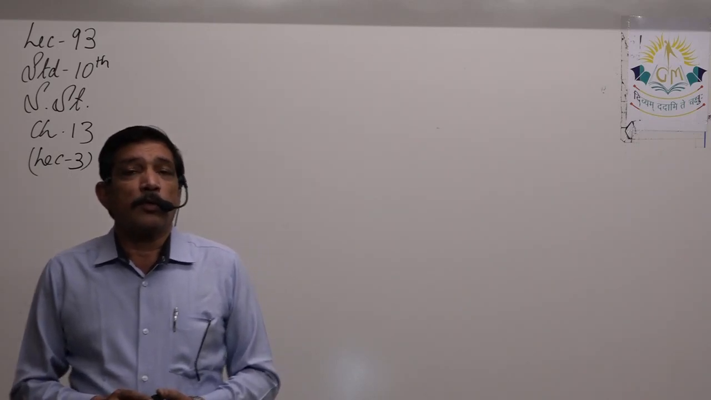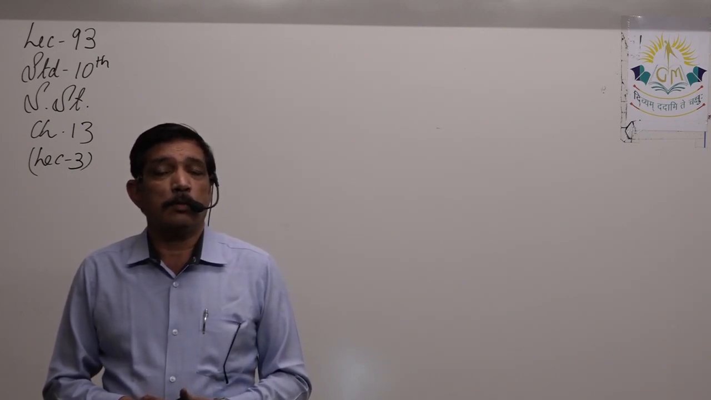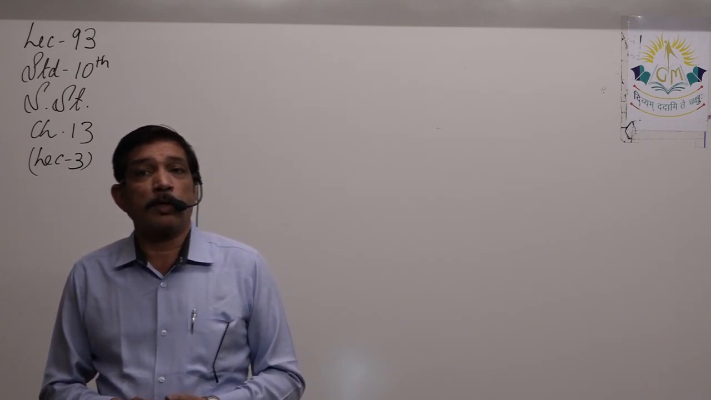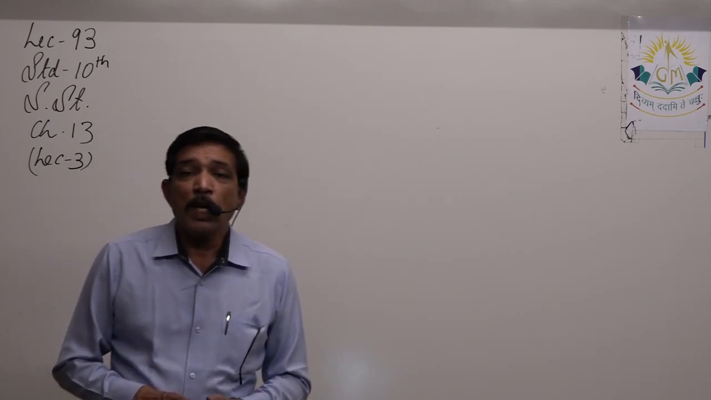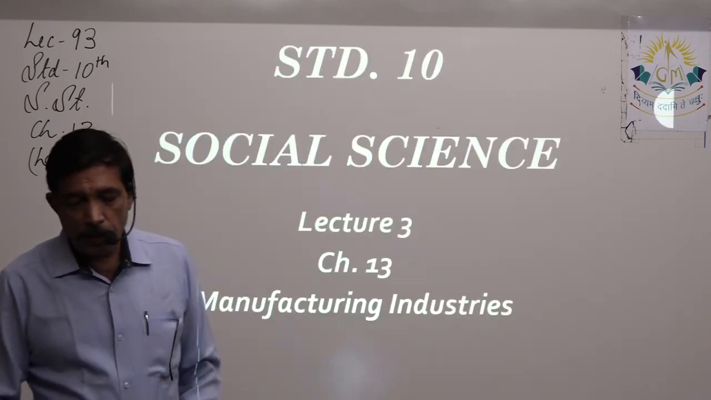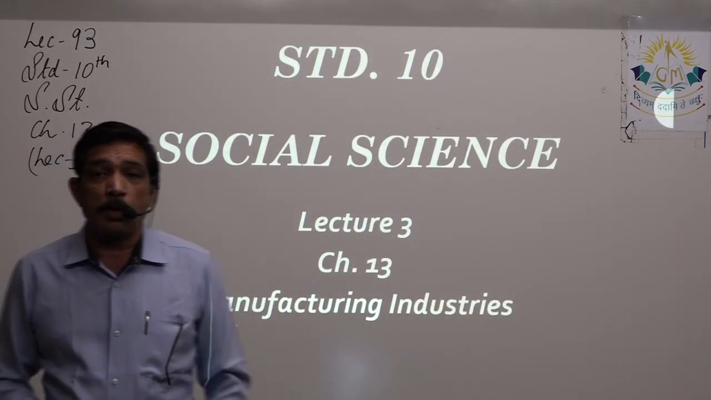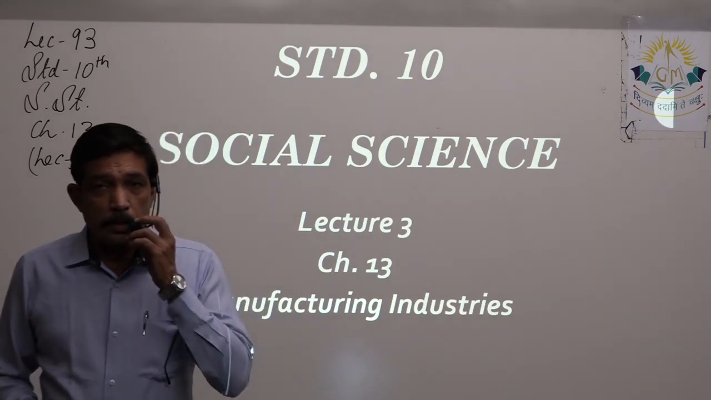Students, from the previous few lectures we have started with chapter number 13, which is part of the geography section of this syllabus. So let us take a quick recap of what we have learned in this chapter. Students, this is lecture number 3 for chapter 13. The name of the chapter is Manufacturing Industry.